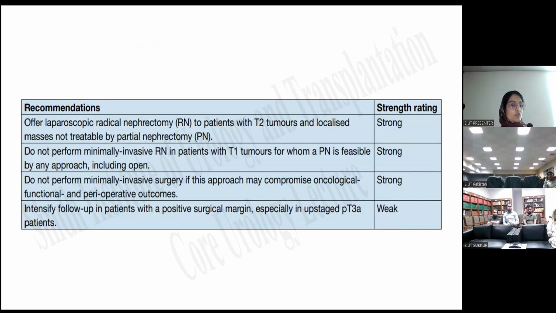Strong rating: do not perform minimally invasive radical nephrectomy in patients with T1 tumors for whom a partial nephrectomy is feasible by any approach, including open. Strong: do not perform minimally invasive surgery if this approach may compromise the oncological, functional, and perioperative outcomes. Again, strong rating: intensify the follow-up in patients with a positive surgical margin, especially in upstaged pT3a patients.